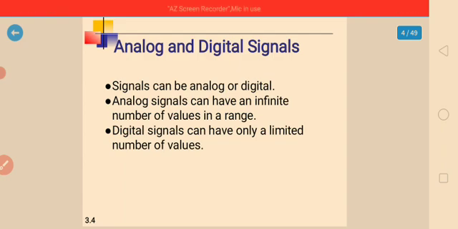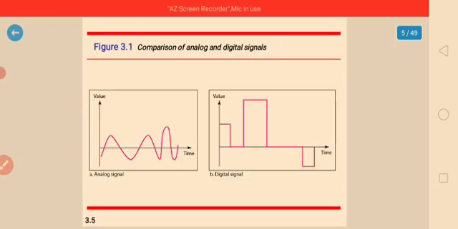As the wave moves from the value A to B, it passes through and includes an infinite number of values along its path. A digital signal, on the other hand, can have only a limited number of defined values. Although each value can be any number, it is often simply 0 and 1. In this diagram we can see a comparison of the analog and the digital signals.